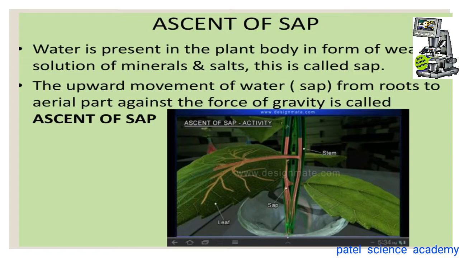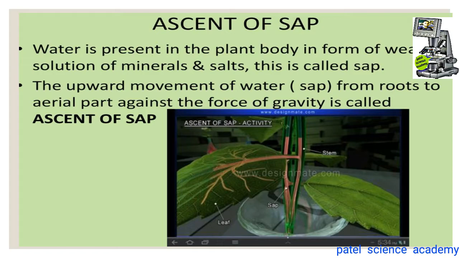Translocation of the water occurs through the lumen of the conducting elements of the xylem, tracheids and vessels in all the vascular plants. Ringing experiments have proved that the xylem is the path of the ascent of sap. Several mechanisms or theories have been put forth to explain the mechanism of the translocation of the water, that is the ascent of sap. The different theories include the root pressure theory, the vital theory, the relay pump theory, the physical force theory, etc. In this lecture we'll learn about all these theories one by one.